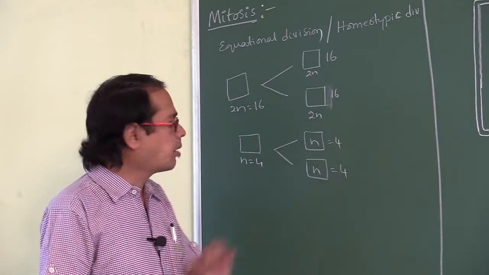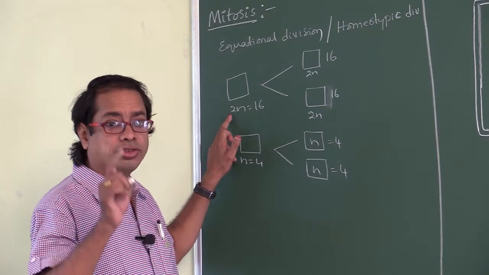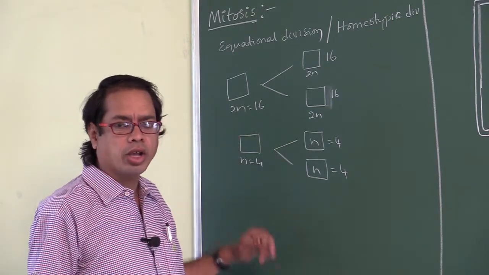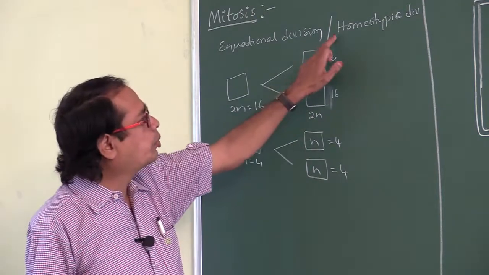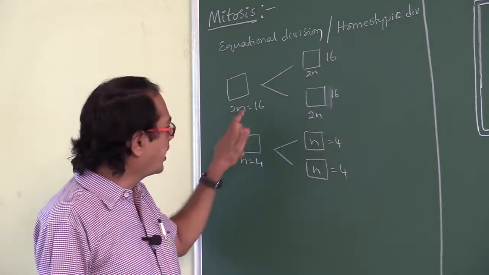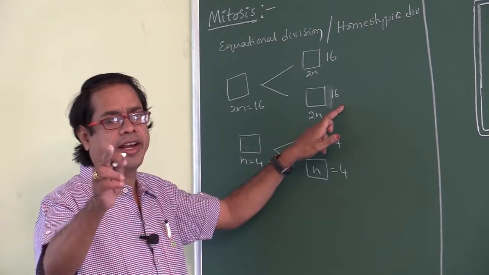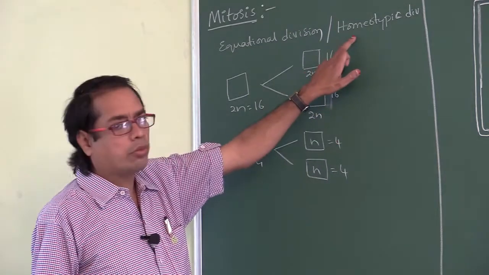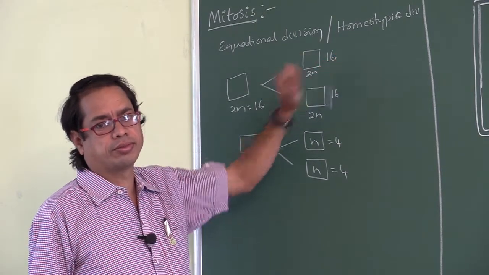The progeny and the daughter cells are genetically identical, because crossing over does not occur. That's why mitosis is also called homeotypic division.